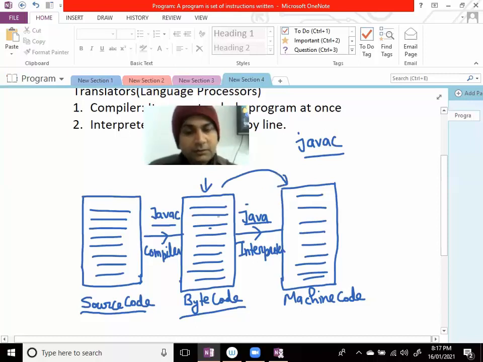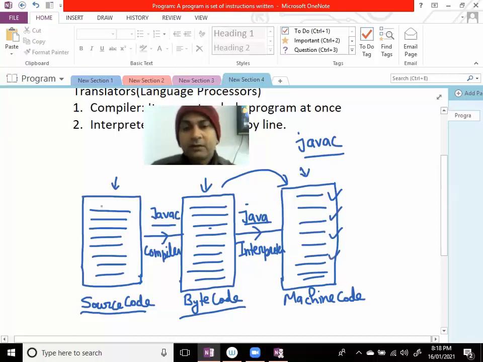Means finally your source code, the program which you have written, will be converted to machine code, and the machine will understand your instructions, whatever you have written in the program, and your program will be executed. तुम्हारा program run कर जाएगा. So you can see here Java is using both compiler as well as interpreter. This I want to tell you.